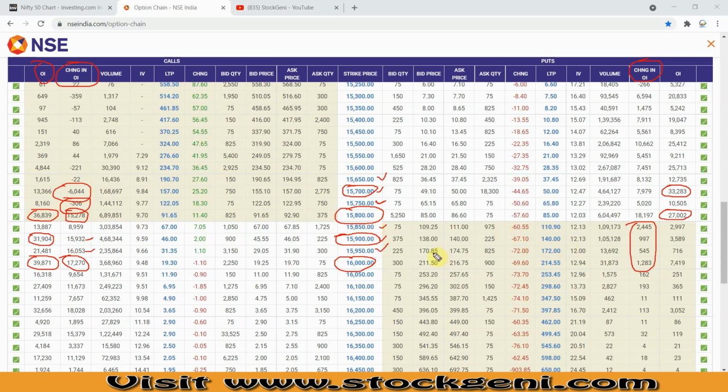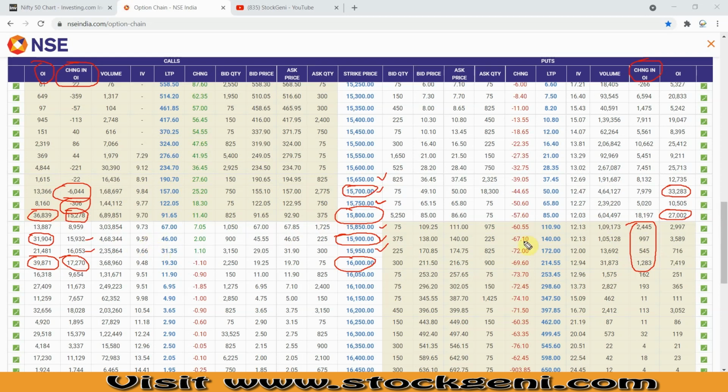If I summarize, we have seen the maximum change in OI at 15,800, then at 16,000, and at 15,800 there are some additions also. But at the same time, the change in OI data got reduced, which means short covering happened at 15,700 and 15,750, that is ITM. So traders are losing confidence in the bearish sentiment; they are thinking Nifty can go up. That's why they did call writing at ATM and then OTM. They tried to play safe, because the majority of traders think Nifty can go further up.